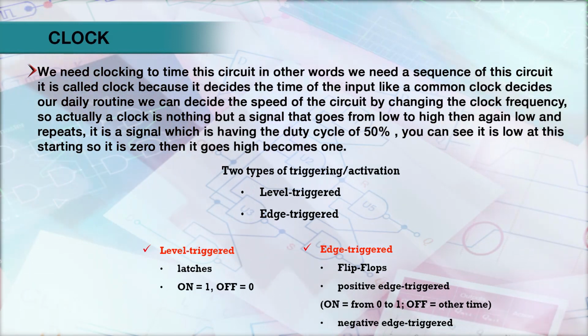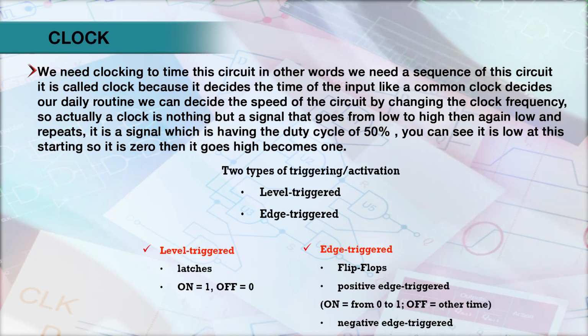In a sequential circuit, we need clocking to time the circuit, in other words we need a sequence for this circuit, and it is called a clock, because it decides the time of input like a common clock decides our daily routines. We can decide the speed of the circuit by changing the clock frequency.